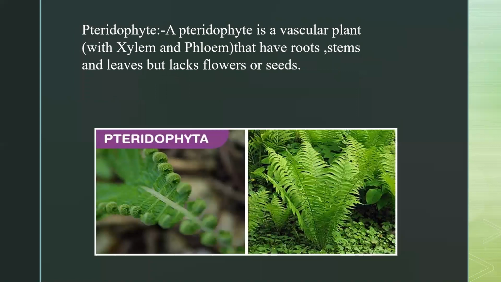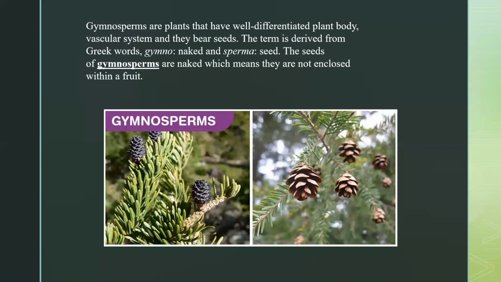Next we have pteridophytes. A pteridophyte is a vascular plant, meaning it has proper transportation tissues, xylem and phloem, and has roots, stem and leaves, but lacks flowers or seeds. Then we have gymnosperms. They are complete plants, the body is properly differentiated, and a vascular system is present. They bear seeds too, but the seeds are naked: gymno means naked and sperma means seed, so the seeds are not enclosed in a fruit. This is the main difference between angiosperm and gymnosperm.